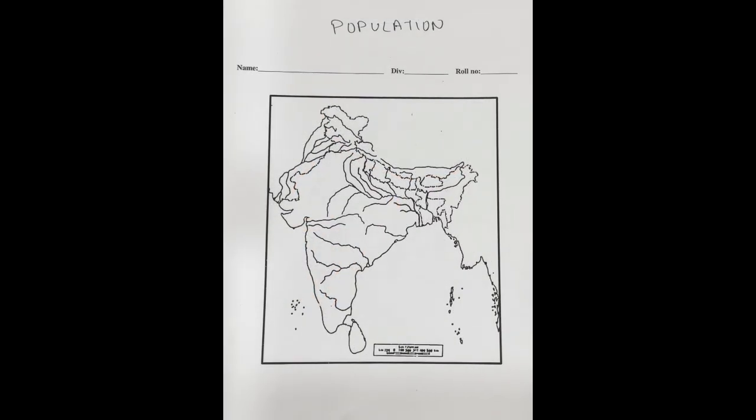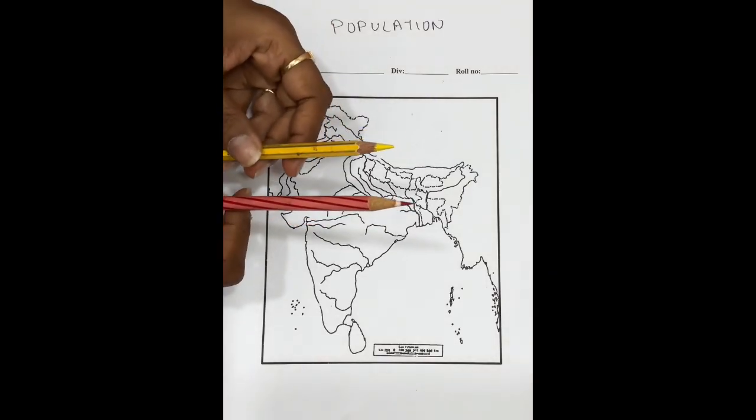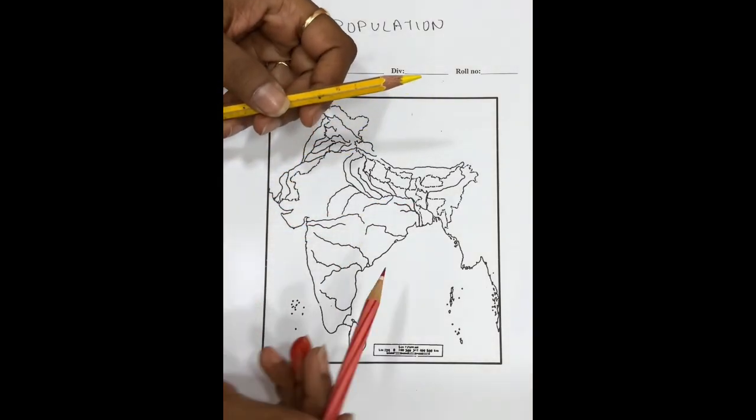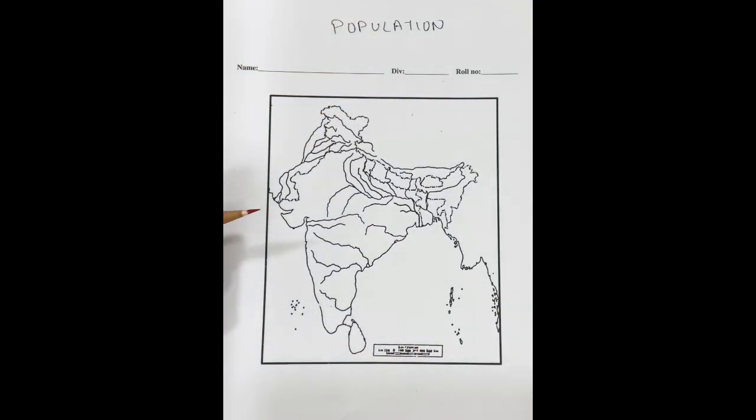So hello kids, let's do map marking for population. Now in population we are going to mark two types of areas. One, densely populated, and second, sparsely populated. We can use any color or pattern for population. In this video, I'm going to use red for densely populated and yellow for sparsely populated. You should always make a legend below, which I will discuss in the last.